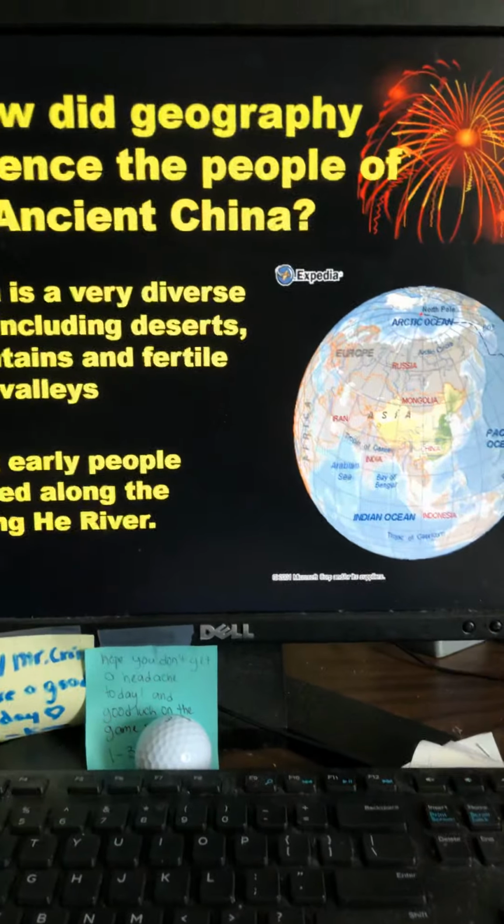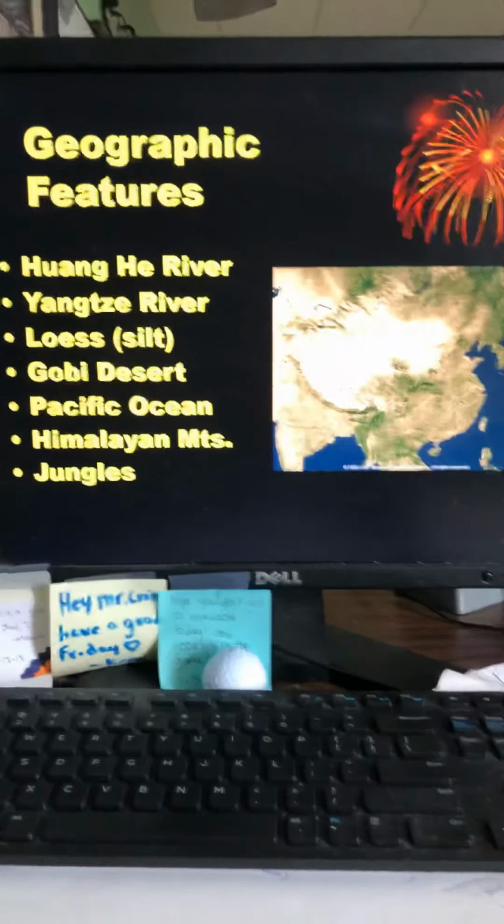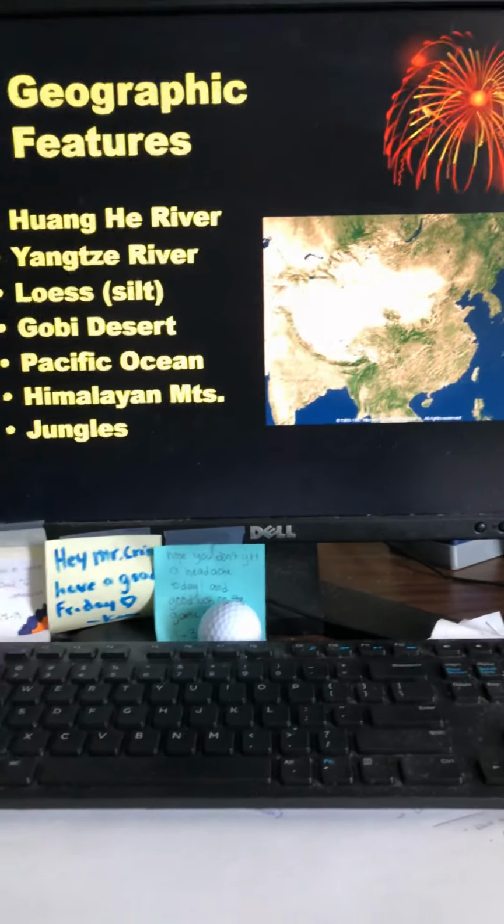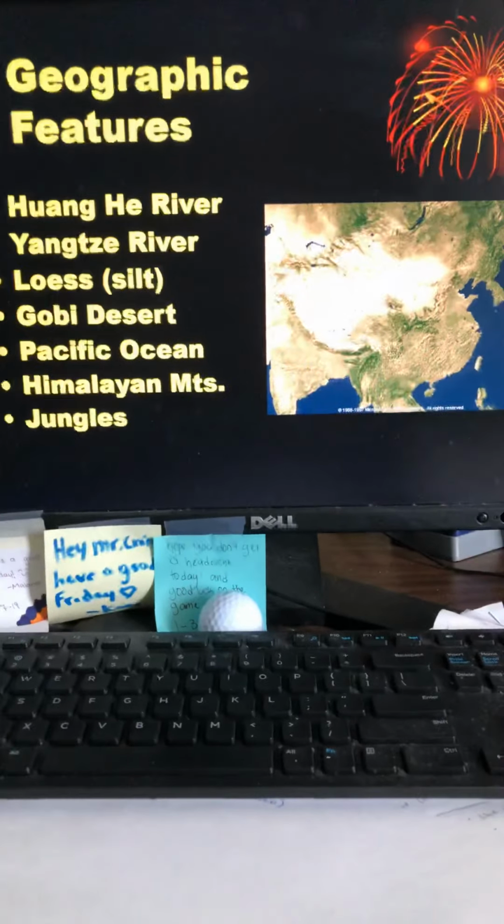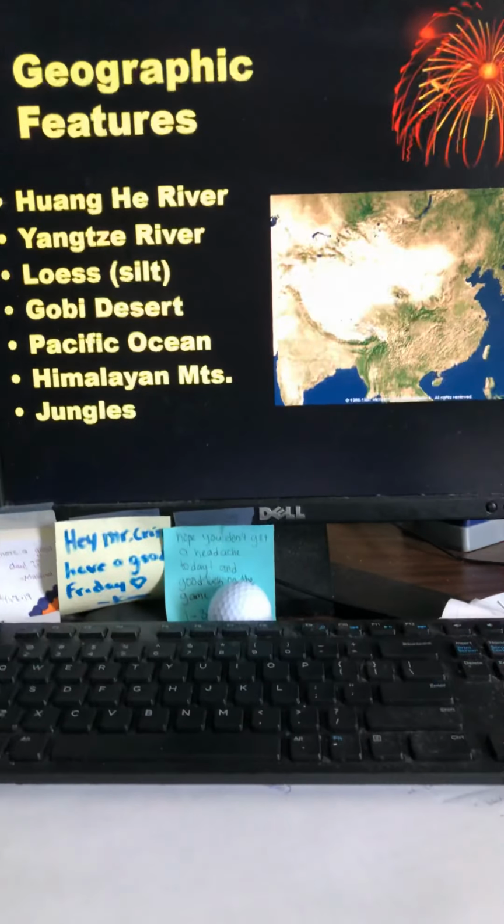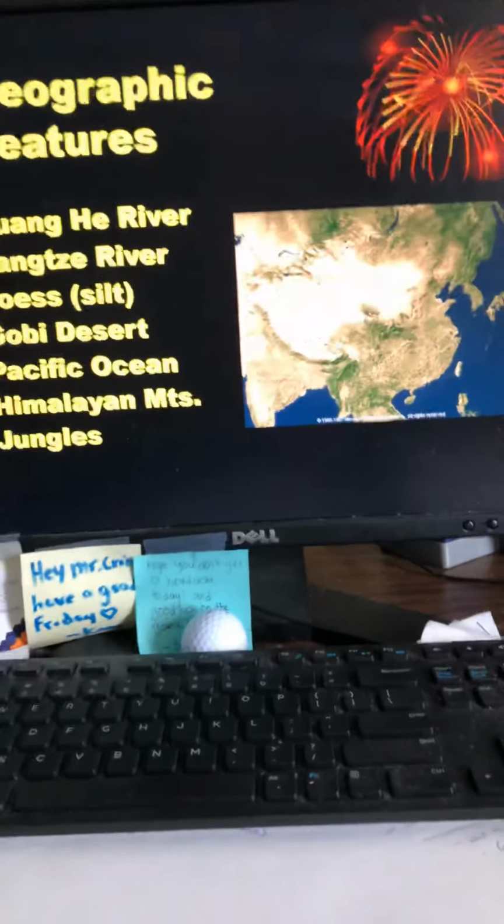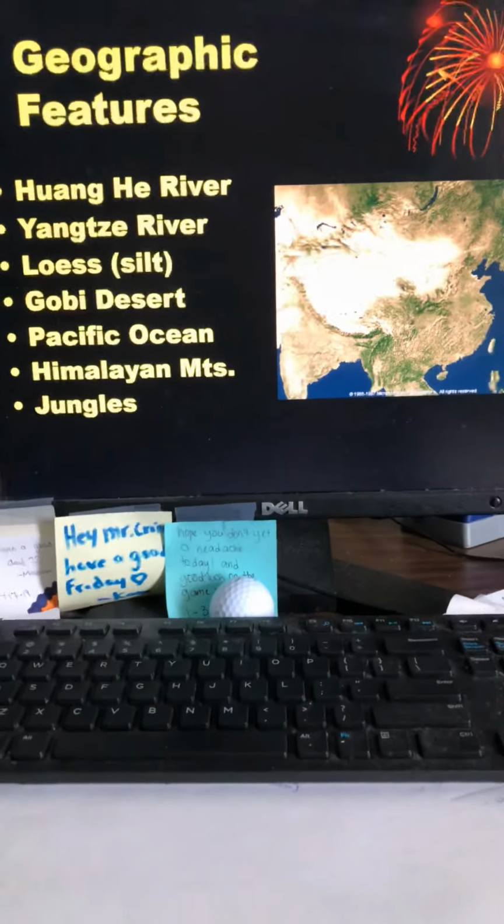Okay, some of the geographic features that we're going to look at, a lot of these are some of the same geographic features that you labeled on your map. I will repost that map on Google Classroom, so you all will be able to see what that map looks like and where these places are located. Some of the geographic features that were included on your map and the map that I'm going to be posting are the Huanghe River and the Yangtze River.